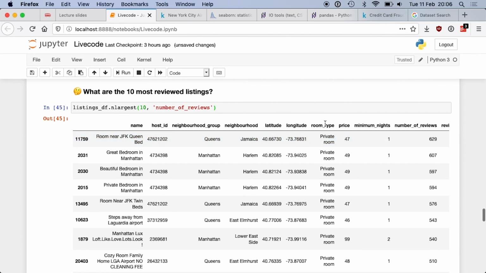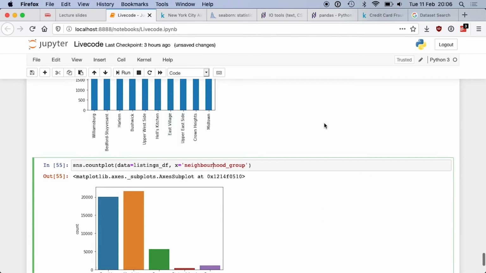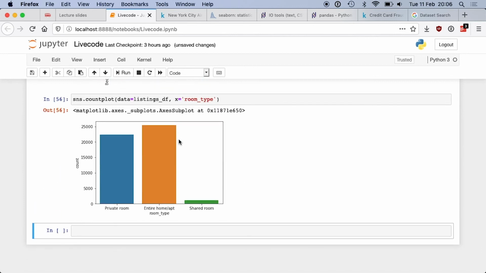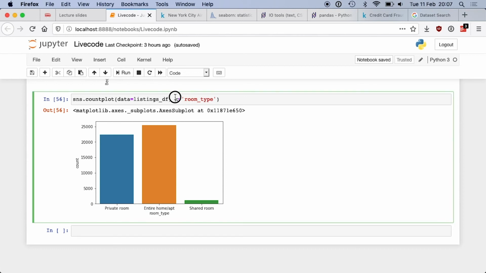The room type, for instance. If I use the room type as x, this is what I get. So we have more entire home rather than a private room and shared room. Okay? So the x means this is the column in the data frame I'm going to use on the x-axis to do my count plot. And I'm just counting the listings on every category. Okay?